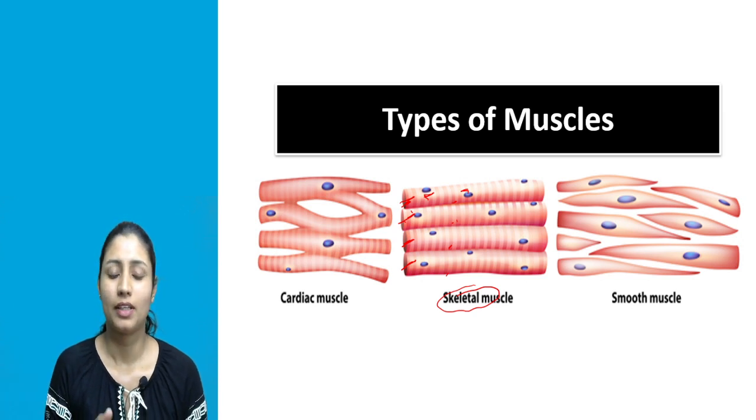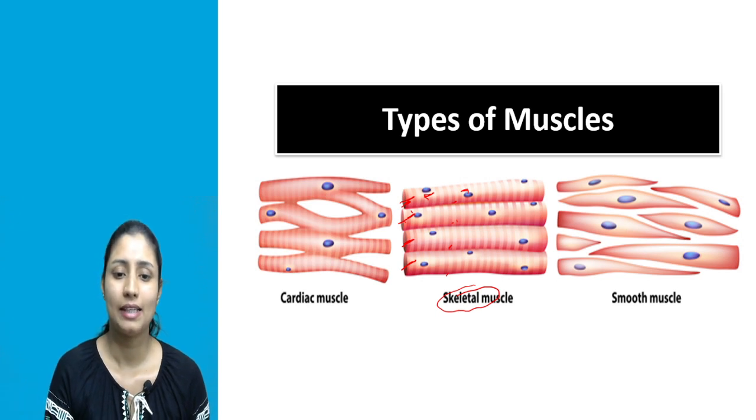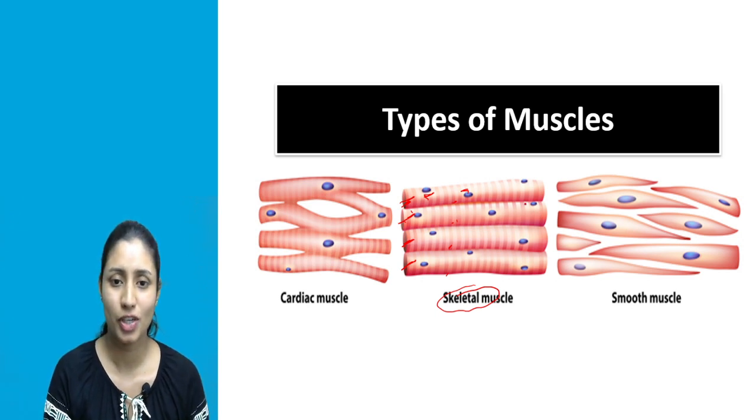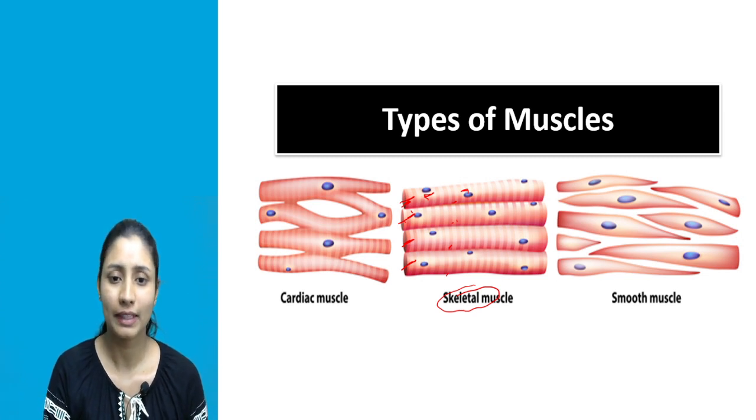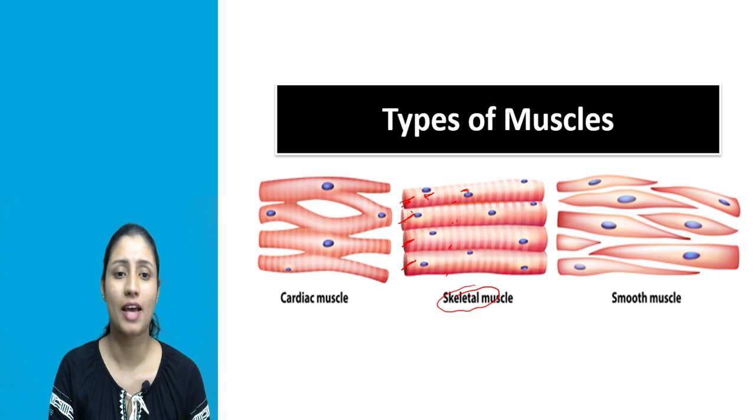We have seen different characteristics of the skeletal muscle cell. The first one was the skeletal muscle cell is cylindrical in shape. Then second was it is unbranched. Third was it is multinucleated, means it has many nuclei. Fourth one, it has alternate dark and light colored bands which are known as striations. That's why the skeletal muscle is also known as striated muscle. And the next one is the location. The skeletal muscles are attached to our skeleton with the help of tendons.